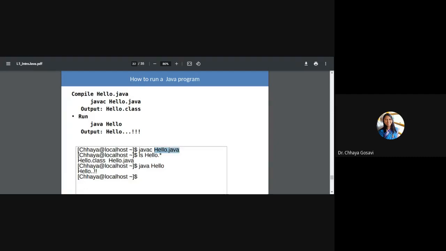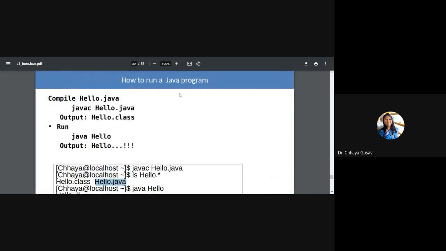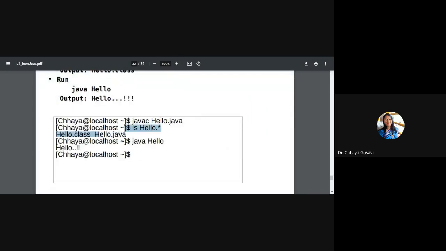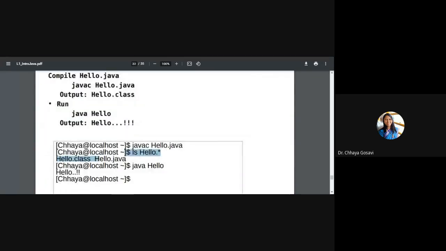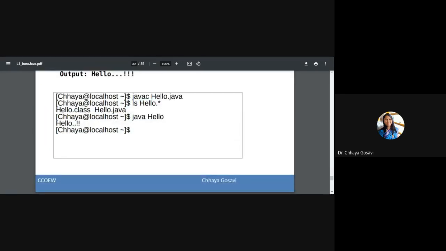And if you run the command ls, meaning list, it shows two files, hello.class and hello.java. Hello.java is your source program, the Java file which you have written and saved as hello.java. And hello.class is automatically generated when you compile your Java program with the command javac hello.java. It creates the hello.class file. This is called bytecode.